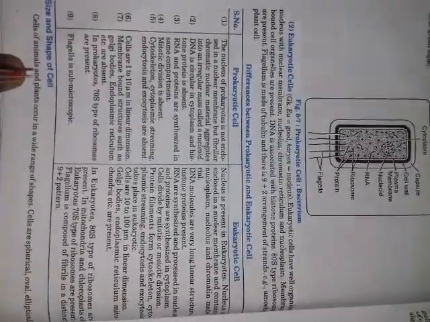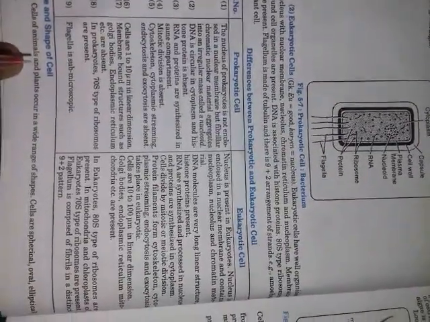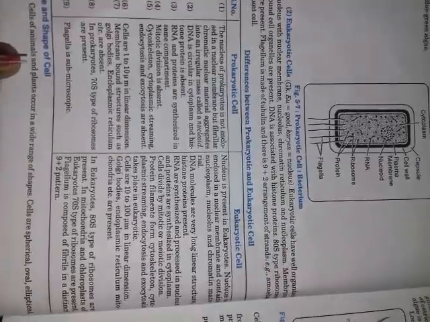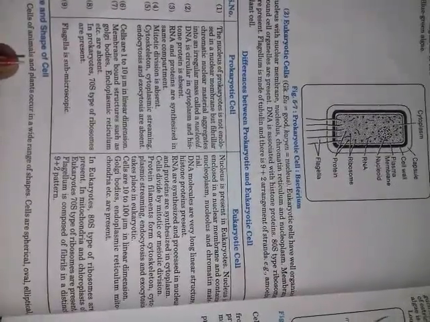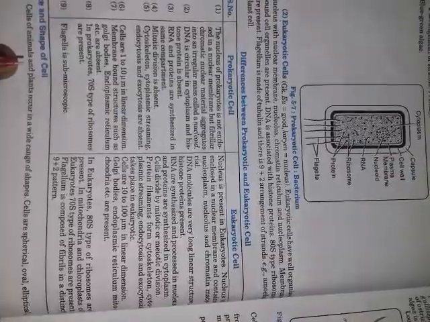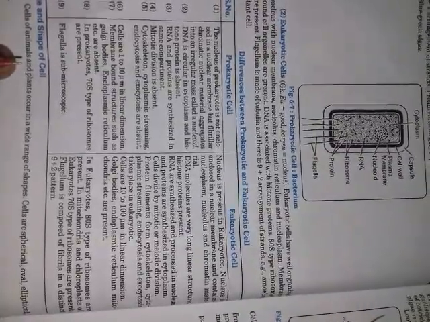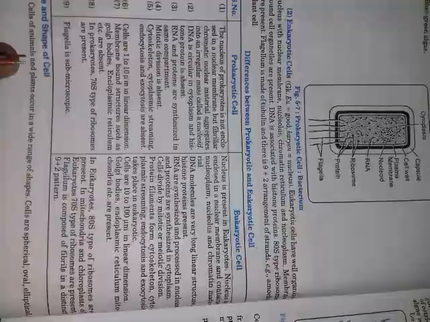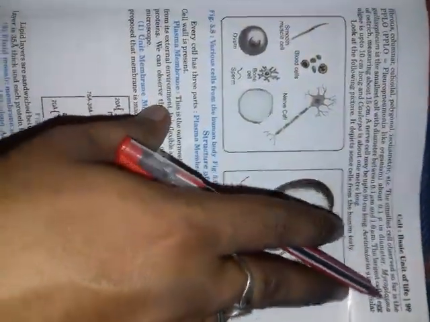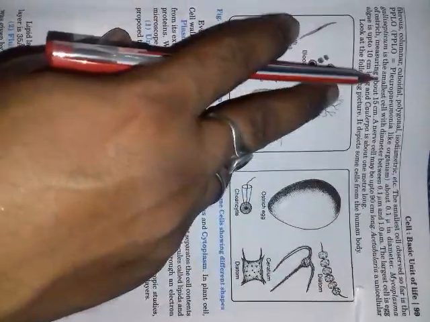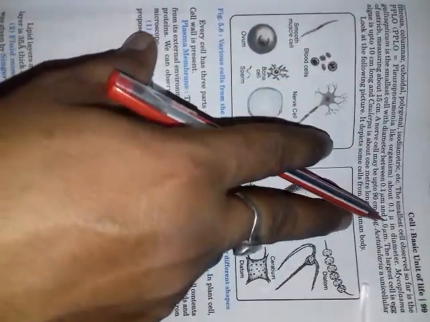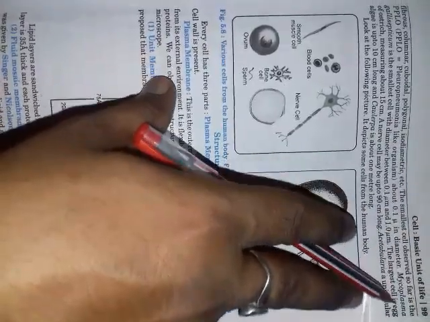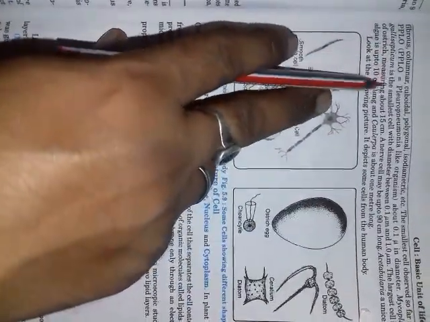Size and shape of cells: animal and plant cells have a wide range of shapes. Cells may be spherical, oval, elliptical, columnar, cuboidal, polygonal and isodiametric; there are different types of cells. The smallest cells we observe are PPLO, pleuropneumonia-like organisms, about 0.1 micron in diameter, and Mycoplasma gallisepticum is the smallest cell, with a diameter between 0.1 micrometer and 1 micrometer.